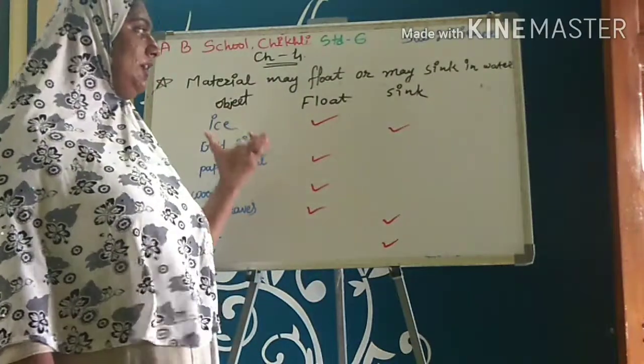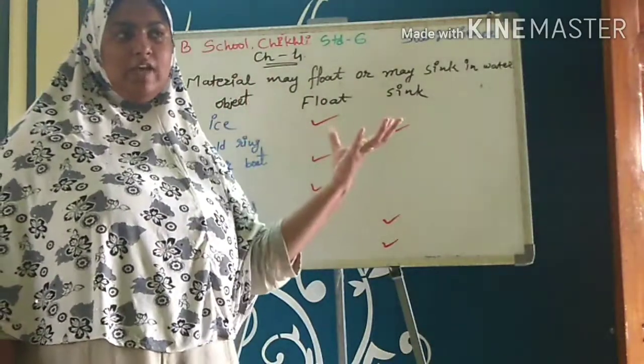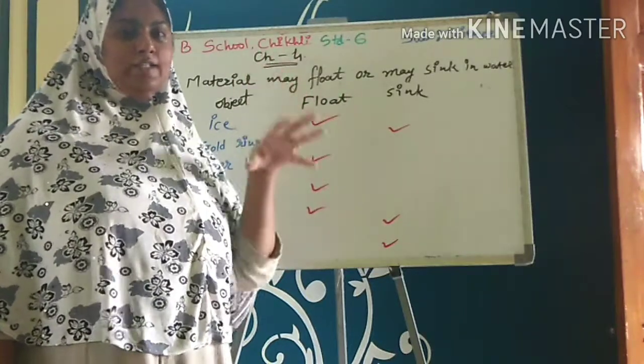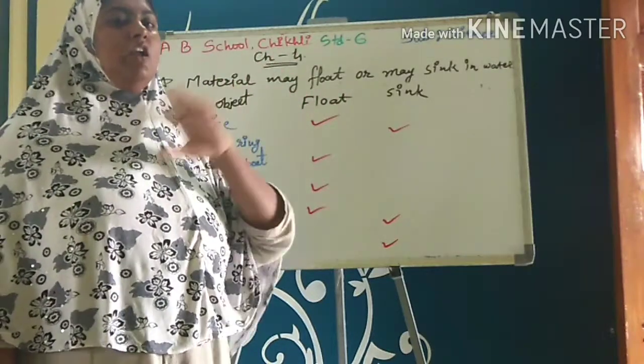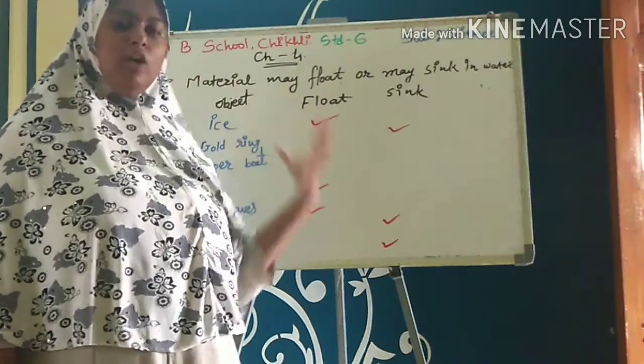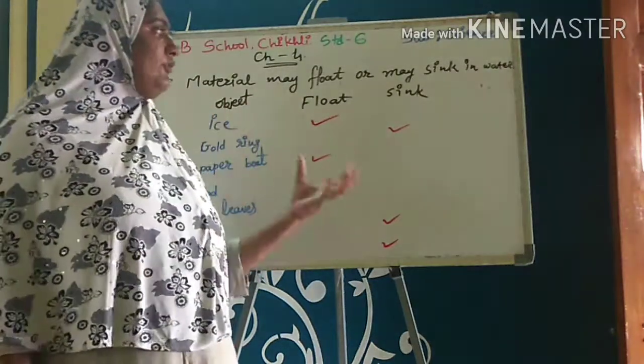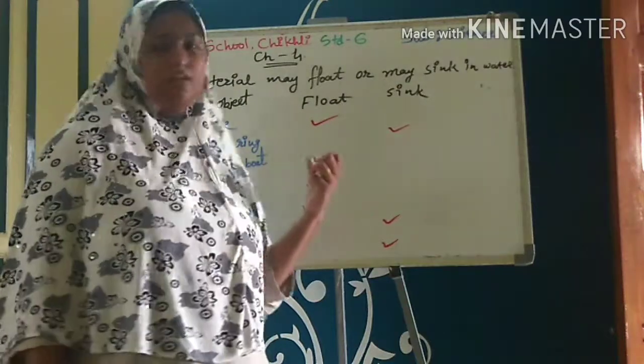And the materials which are heavier in weight or which have higher density than water will all sink in water. Okay, so this is about float and sink in water.